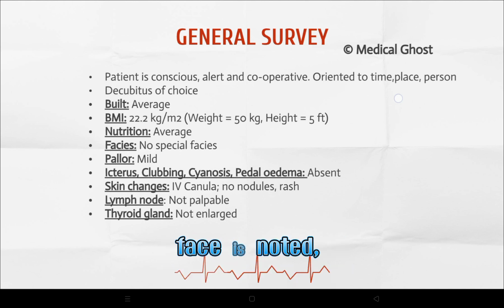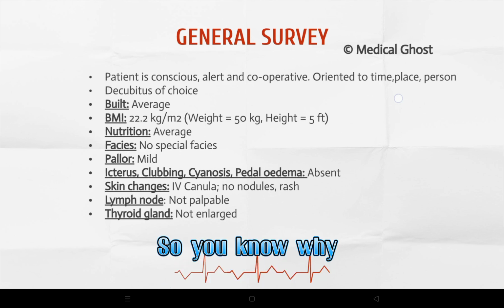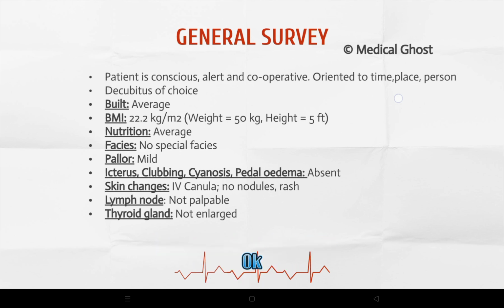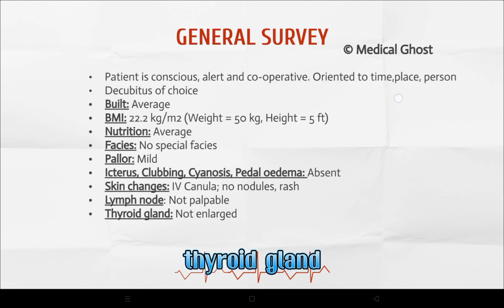No facies noted, pallor mild, icterus, clubbing, cyanosis, pedal edema absent. Skin changes: IV cannula noted on the left wrist joint, no nodular rash. So you know why I'm asking about nodular rash. Sometimes in aortic regurgitation cases, you may mention locomotor brachialis in skin changes. Okay, lymph node not palpable, thyroid gland not enlarged. Regarding the thyroid gland in a cardiac case, you must mention it.